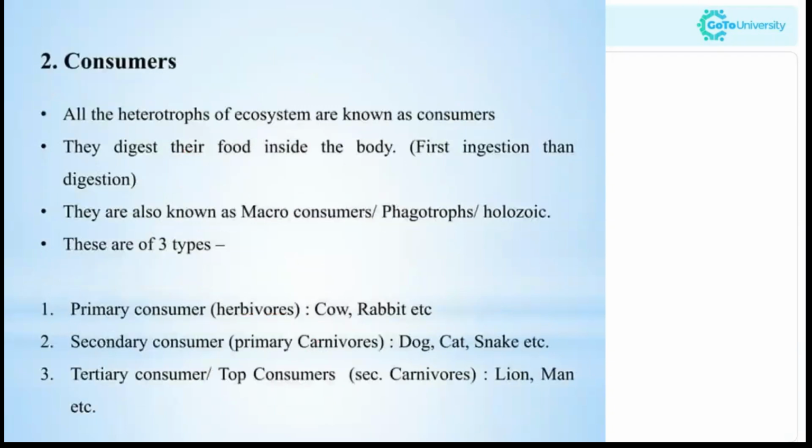So what are consumers next? Consumers are also known as heterotrophs. All the heterotrophs of the ecosystem are known as consumers, and they digest their food inside the body. There is first ingestion, then digestion. So plants will be consumed by the consumers, the animals. Animals will be ingesting the plants and then digesting their food.